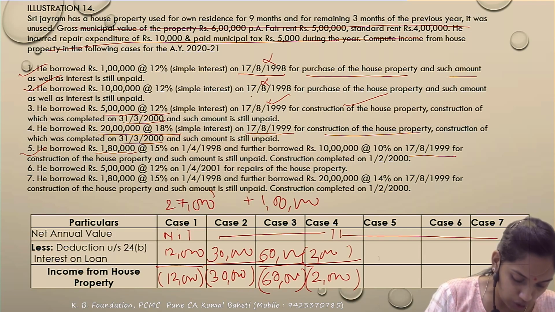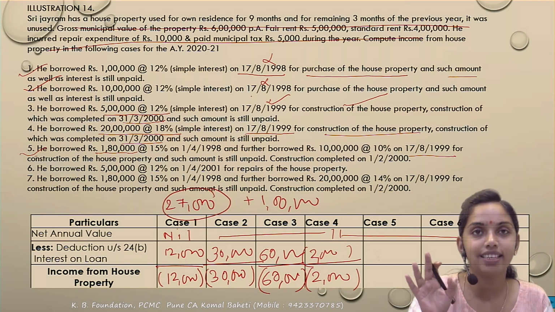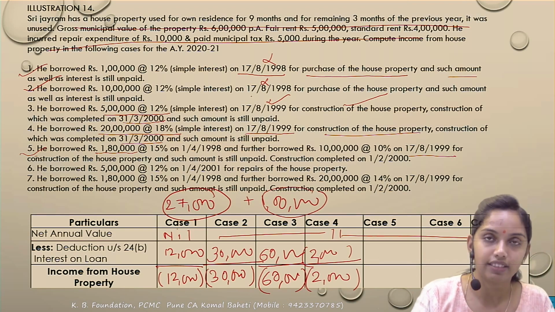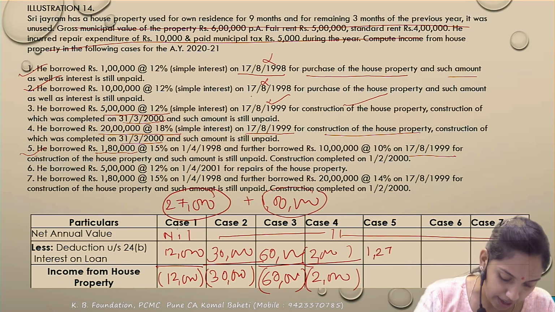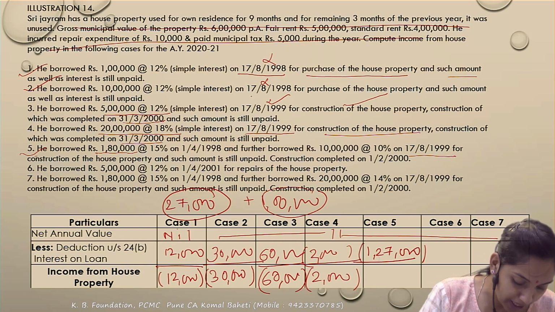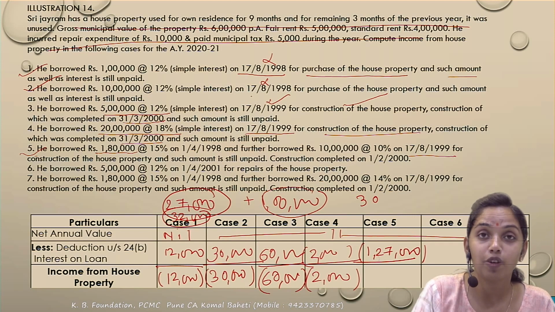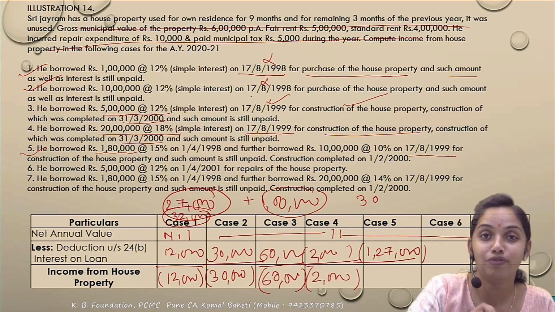So in this case 27,000 is within the 30,000 limit, so that in full would be allowed, and 1 lakh plus 27,000, so how much would be allowed as deduction? 1,27,000, correct? In this case if this interest became 32,000, तो max कितना deduction मिलता था? 1,30,000. So this would be restricted to 30,000 because this loan was prior to the 1st April.